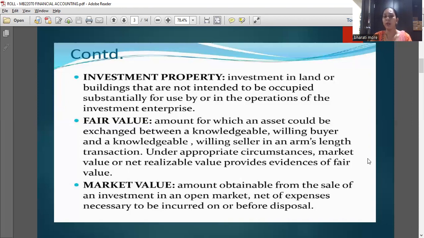Market value or net realizable value provide evidence of fair value. Market value is the amount obtained from the sale of the investment in an open market, net of expenses necessary to be incurred on or before disposal.